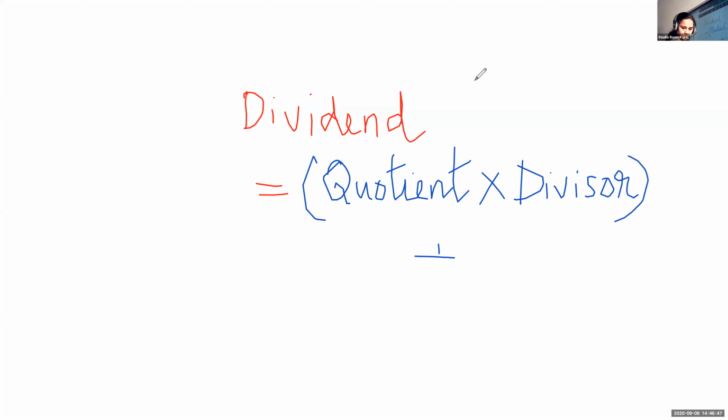Then remainder. How can we check whether our answer is correct or wrong? If we are getting dividend is equal to quotient multiplied by divisor plus remainder. So which operation do we do first? Quotient into divisor, so we will keep that in the bracket. Then plus remainder.